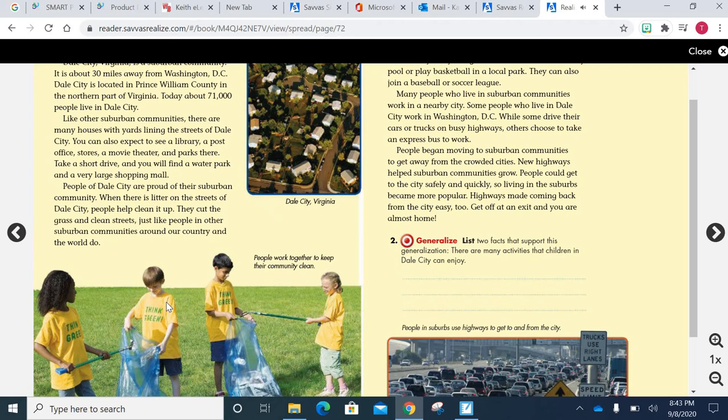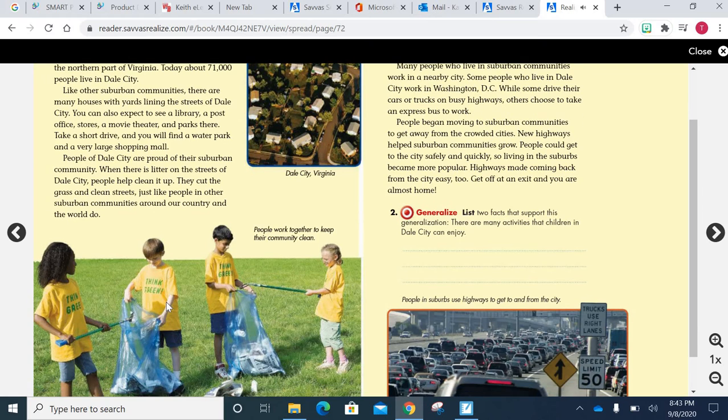People of Dale City are proud of their suburban community. When there is litter on the streets of Dale City, people help clean it up. They cut the grass and clean streets, just like people in other suburban communities around our country and the world do.